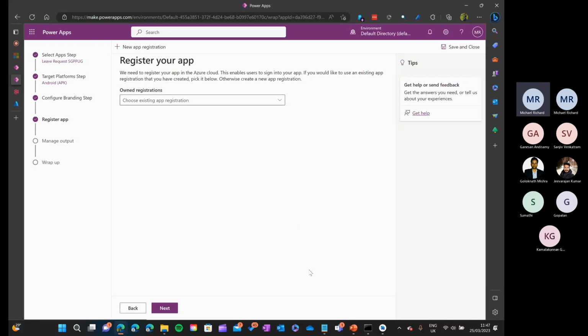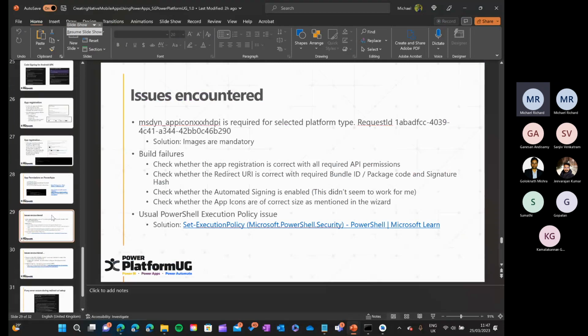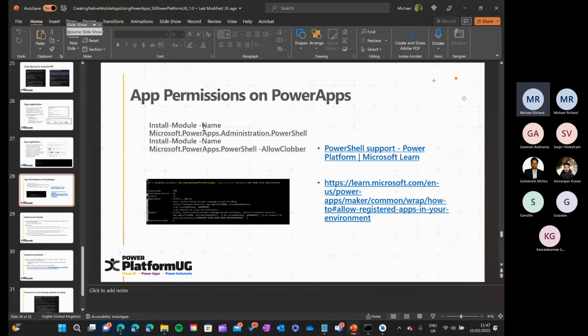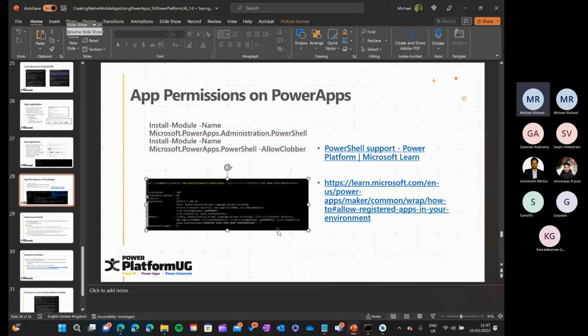The permissions are nothing but to say that third-party apps can connect to the Power Apps platform. So you'll need some permissions to be set up. You can see this permission called add admin allowed third-party apps. This particular PowerShell script needs to be executed from your client PowerShell, after importing your Power Apps admin tool.